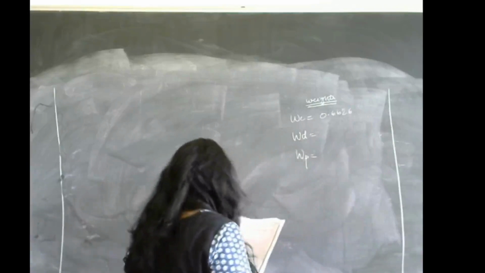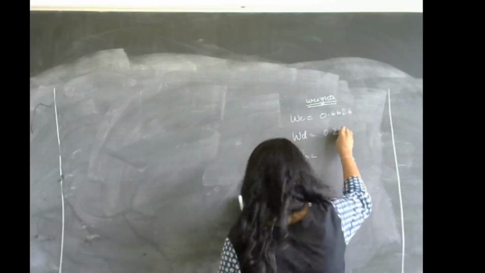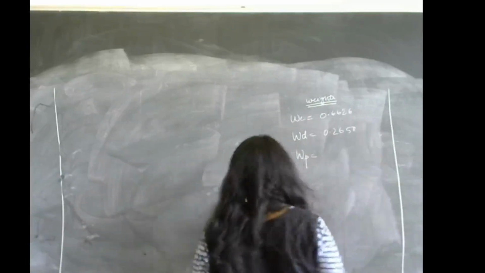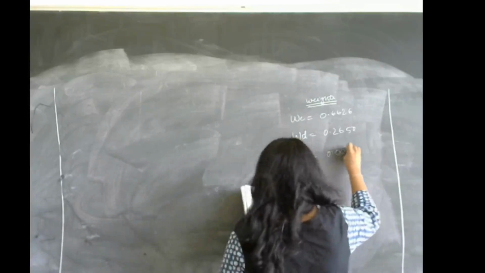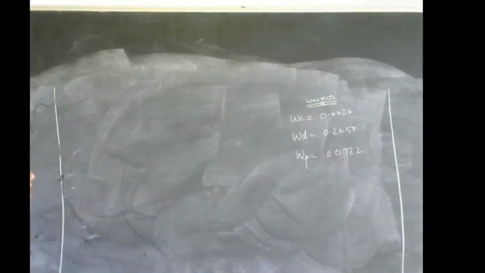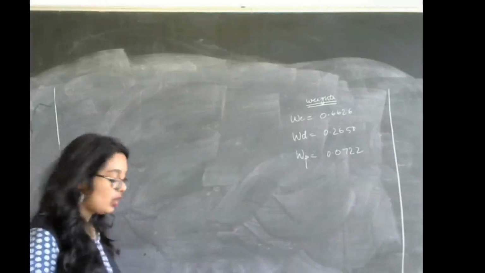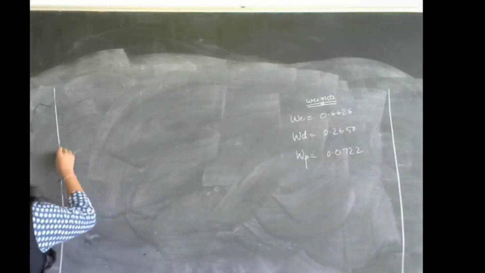Weight of debentures is how much? 0.2650. And weight of preference shares is how much? 0.0722. So these are the details and we know those details.